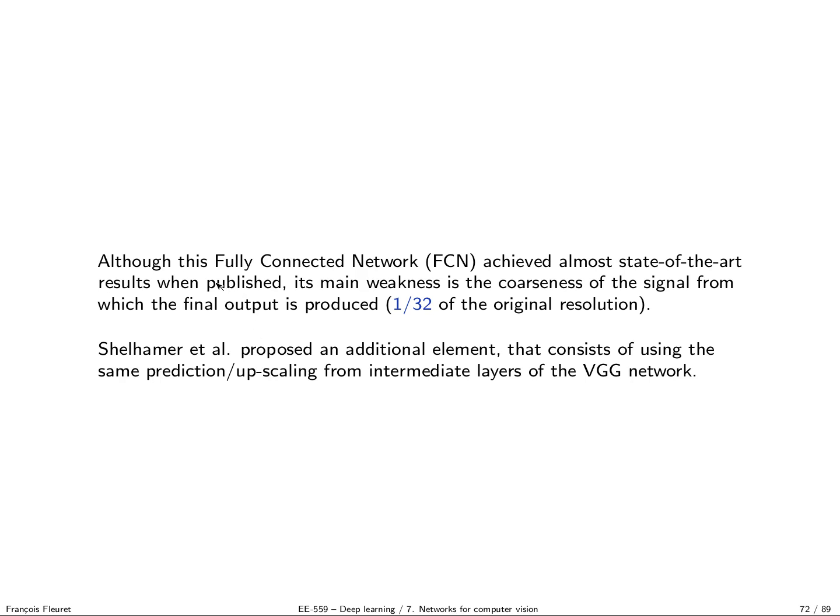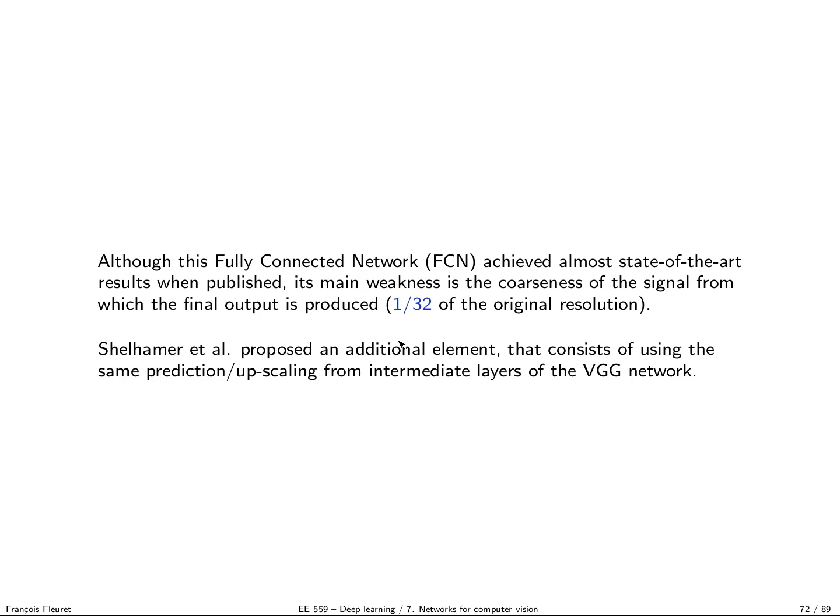So this fully convolutional network for segmentation achieved almost state-of-the-art results when published. The main weakness comes from the coarseness of the signal from which the final output is produced, because you go down to 1/32 the size of the original resolution, and then you expand without additional information. You really try to do the upscaling with completely geometry-based criteria. You have no additional information to help you make a better description at a finer scale.